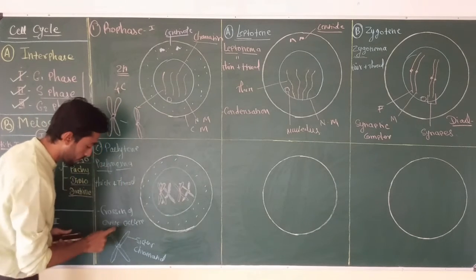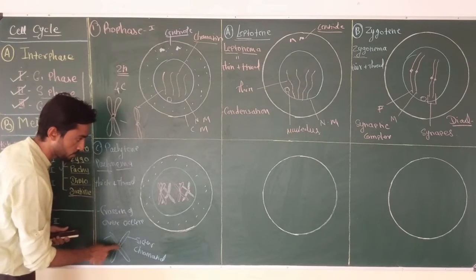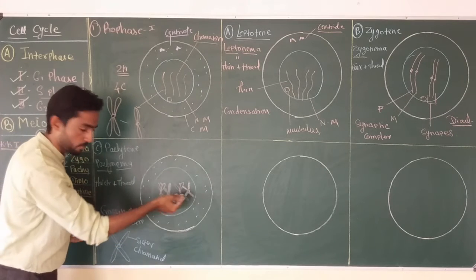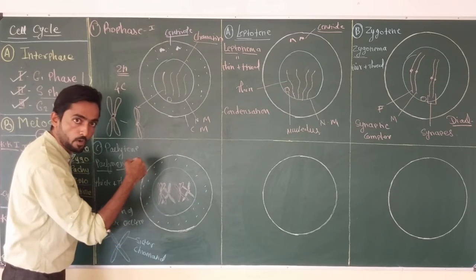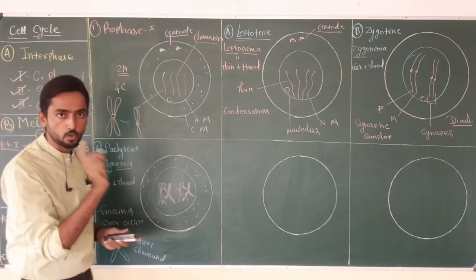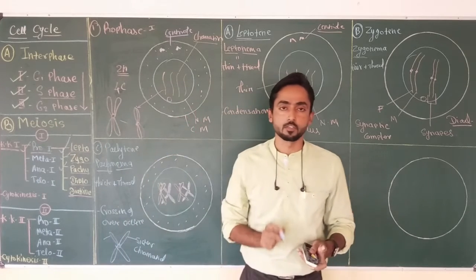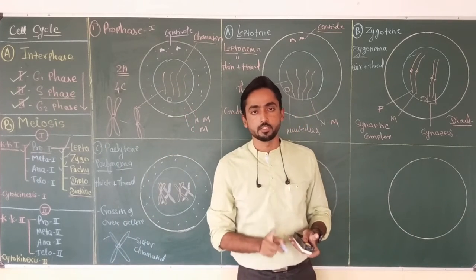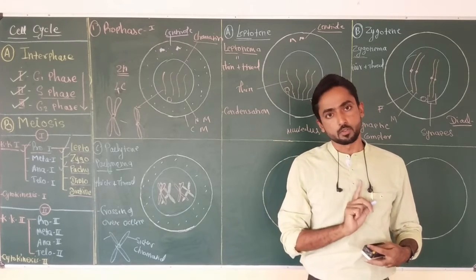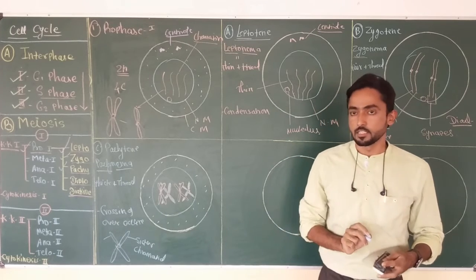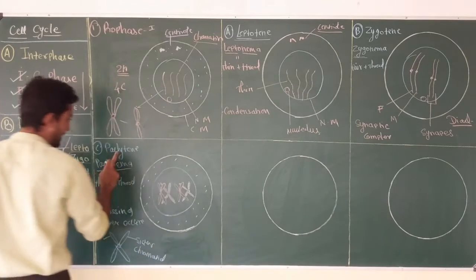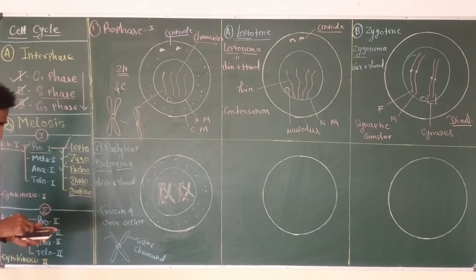Crossing over does not occur between sister chromatids of a single chromosome, but it occurs between one chromatid of this chromosome and the other chromatid from the other homologous chromosome. That means these two chromatids in which crossing over occurs are non-sister chromatids. Recombination always occurs in non-sister chromatids of the homologous chromosomes. It does not occur in the sister chromatids. So this type of structure we can see during the pachytene of prophase 1.